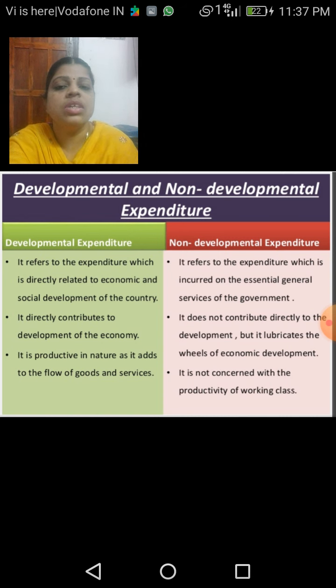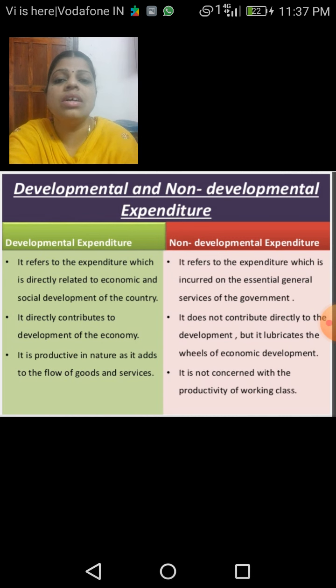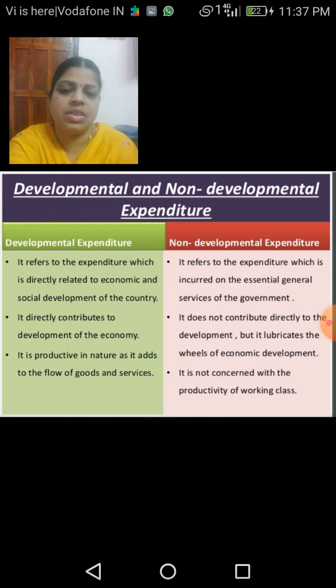So children, it is the expenditure which we spend for social development as well as economic development of our country. Whatever money is spent by the government on this comes under developmental expenditure, and it directly contributes to the development of our country. More than that, it is productive in nature, and it adds to the flow of goods and services. This is regarding developmental expenditure.